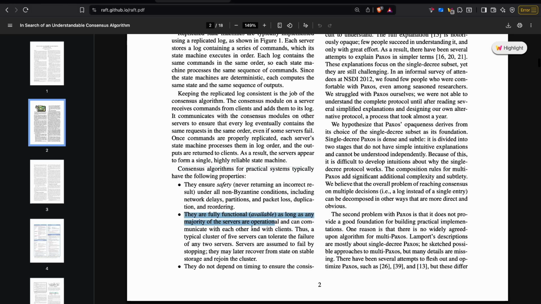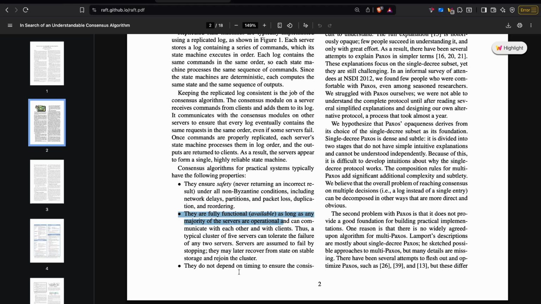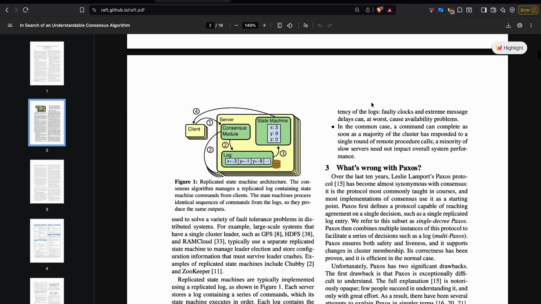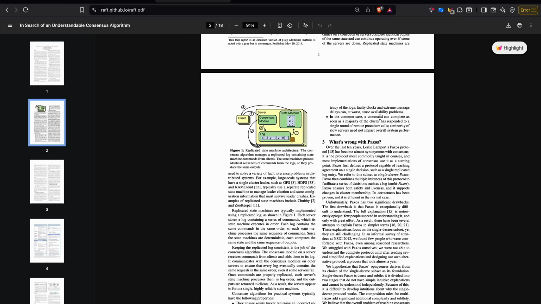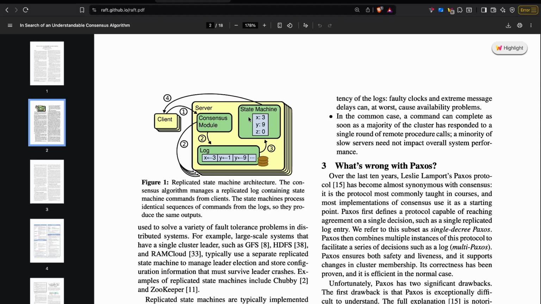It should always be functional as long as a majority of the servers are operational. This is one point we spoke about earlier. They do not depend on timing to ensure the consistency of the logs. Timing means how much delay or how much time it takes for a message to replicate in all the machines. It does not talk about the time at which a log entered. In a common case, a command can complete as soon as a majority of the cluster has responded to a single round of remote procedure calls.